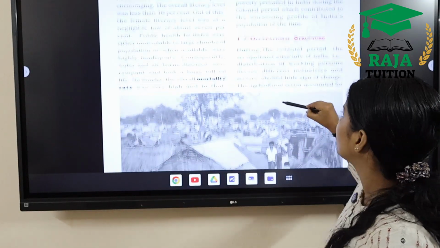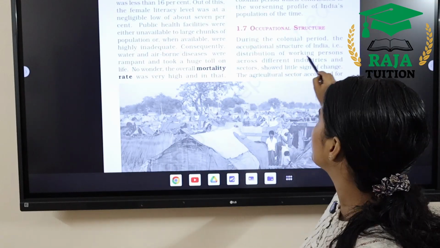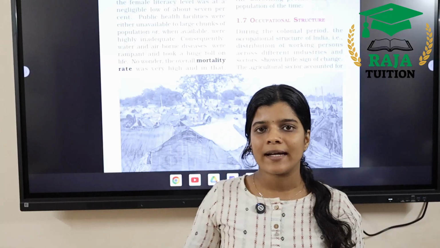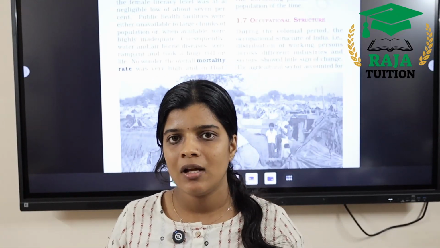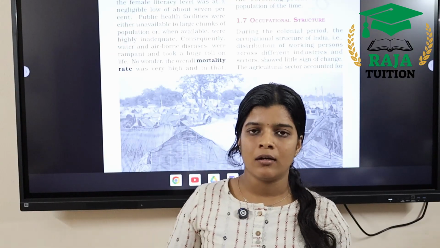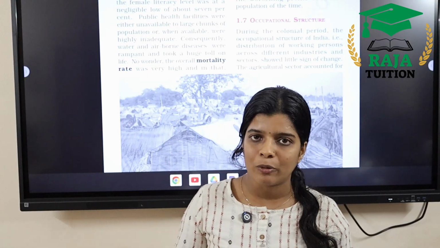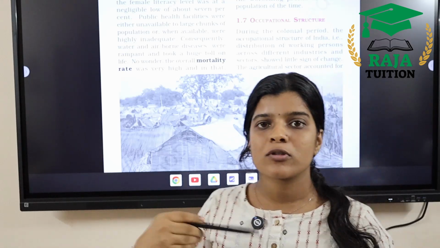Now we can go into the occupational structure. By occupational structure, we mean the distribution of working persons across different sectors. Different sectors means the agriculture sector, the industrial sector and the manufacturing sector. In the beginning we also analyzed that most of the people in the villages, about 85%, depend upon the agriculture sector. Also in the occupational structure, most of the people depend upon the agriculture sector.